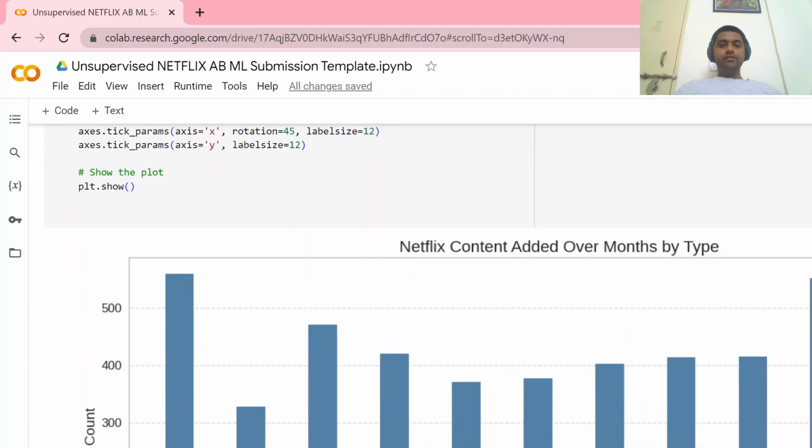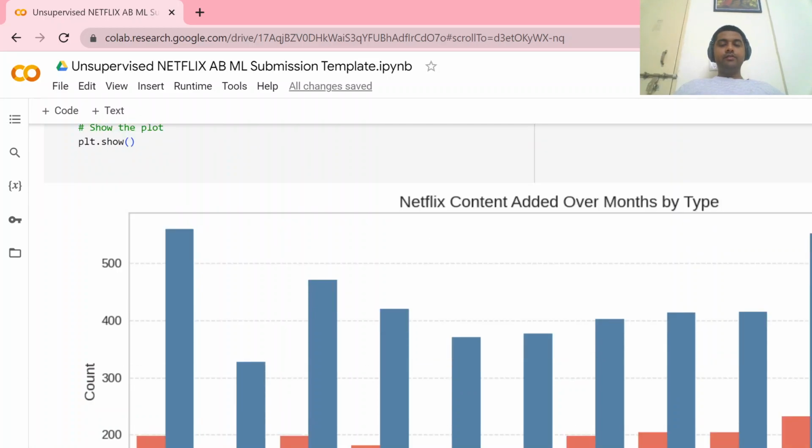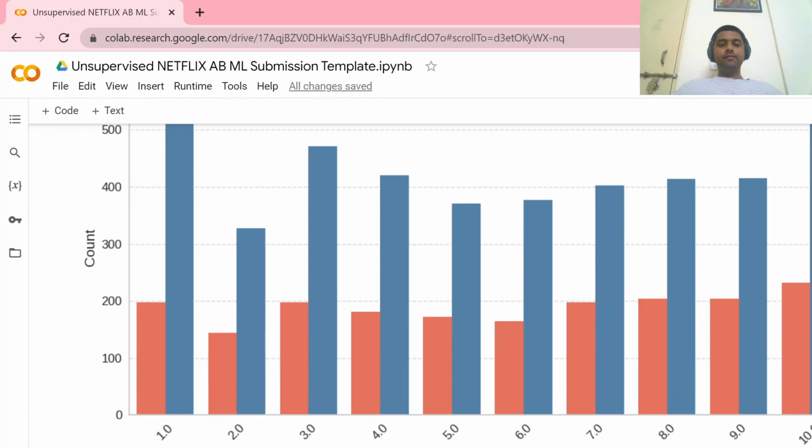In the third chart, we can see the Netflix content over the year, differentiating it into movies and TV shows. So in the first month, the TV shows, and similar kinds of trends we can see. The TV shows are added mostly in the October, November, and December months, whereas the movies follow an almost uniform trend.